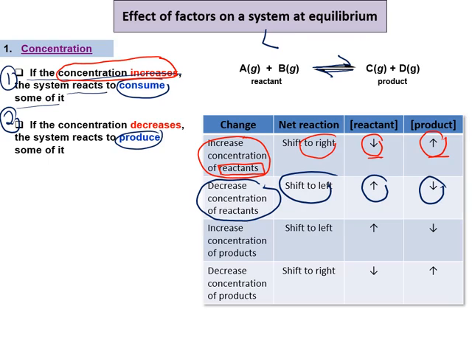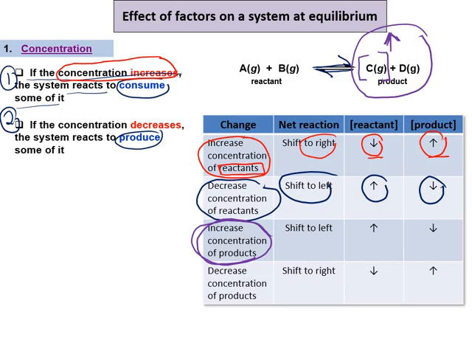Kali ni kita disturb dengan cara kita buat pada bahagian produk kita, iaitu increase the concentration of the product. So, let's say lah kita increase the product. Contoh saya increase the concentration of C. So, on the right side ada kepekatan yang tinggi. So, adakah dia akan biarkan kepekatan yang tinggi pada bahagian kanan ni? Tidak. Sistem awak tak akan biarkan concentration of C ni increase. So, dia akan kurangkan kepekatan C.